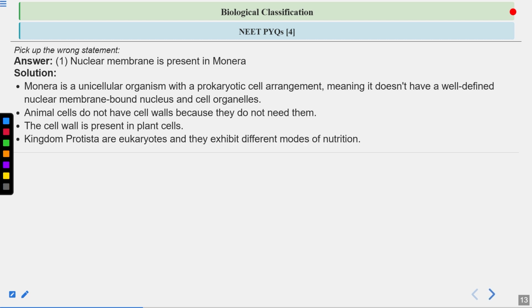Now, kingdom Protista. Protista are eukaryotes and they exhibit different modes of nutrition. They are unicellular eukaryotes. Within Protista, euglenoids show both autotrophic and heterotrophic modes of nutrition.